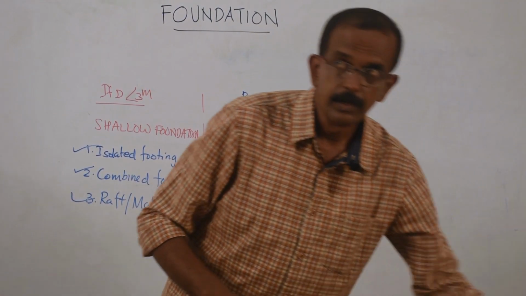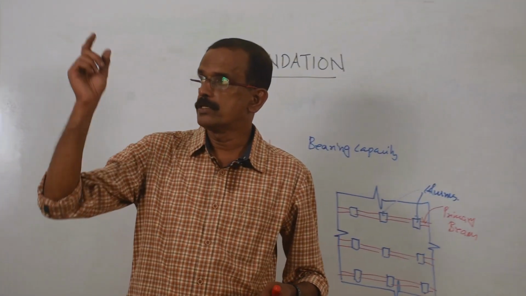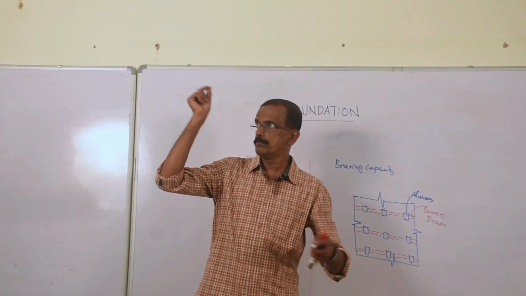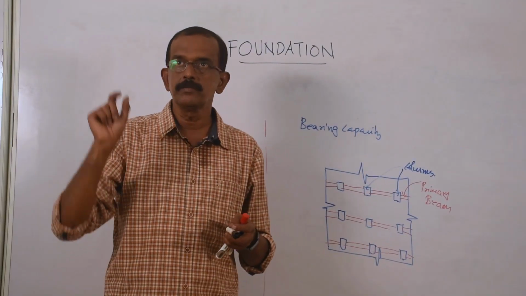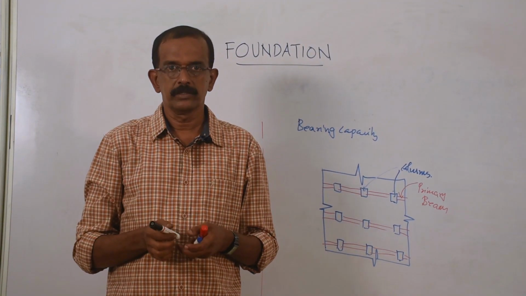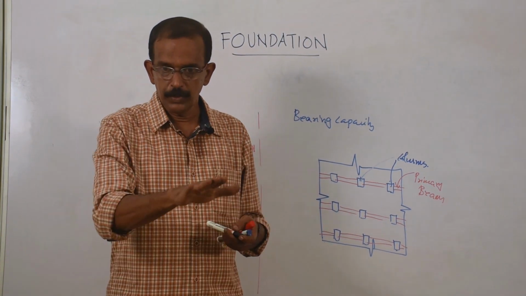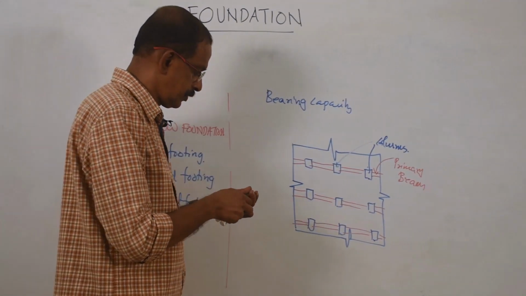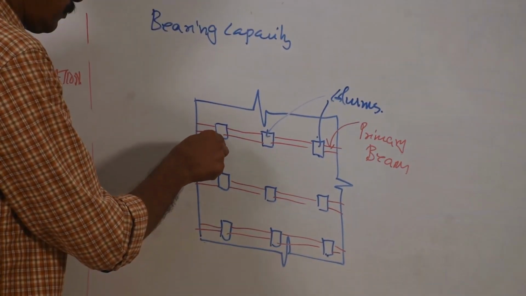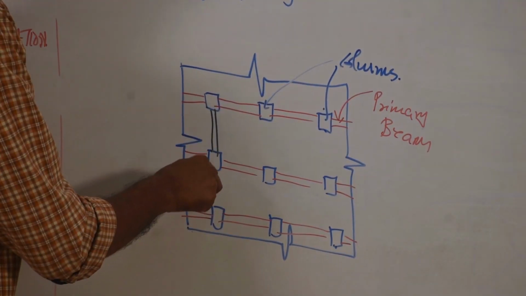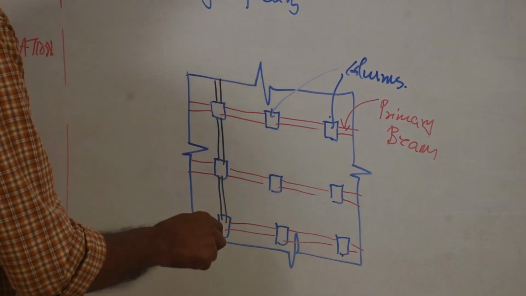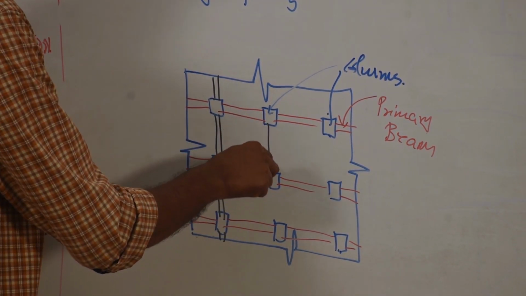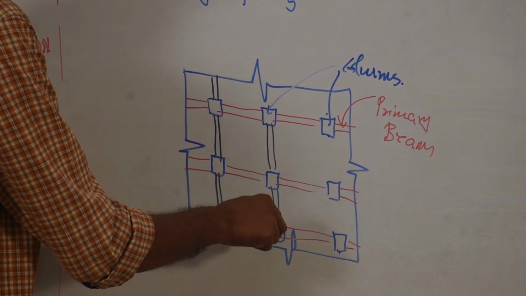Similarly, if you watch this room, you can see so many beams are connecting the columns in this direction. Beams are there in the X direction, beams are there in the Y direction. Assume these beams are passing below the floor level. Now connect this column to the next column with the help of beam. This column to the next column, this column to the next column if it is there. Similarly, connect these columns with the help of beam.